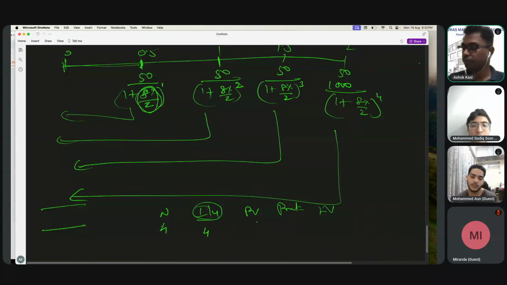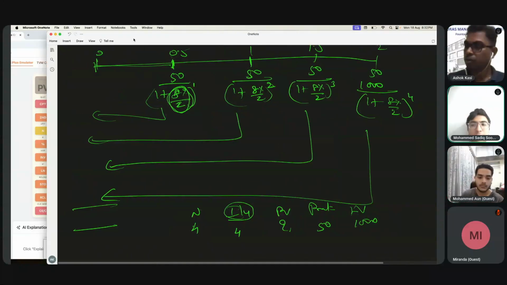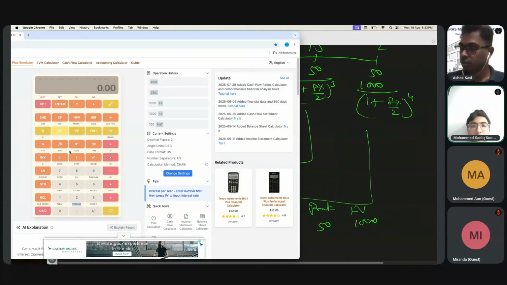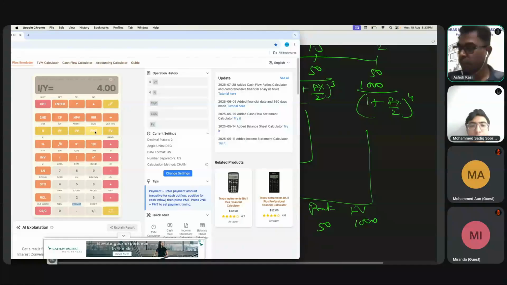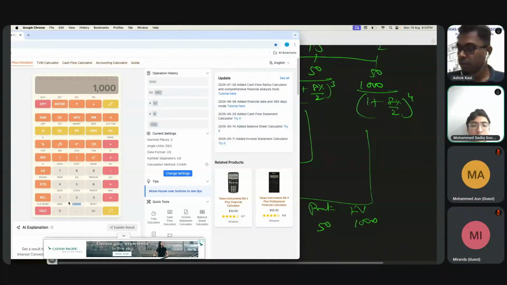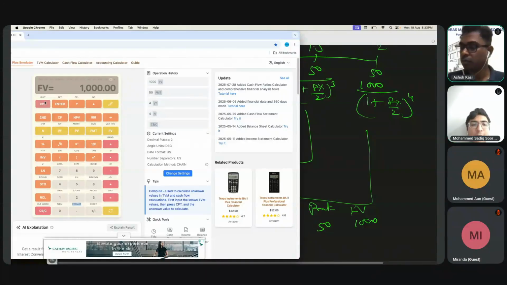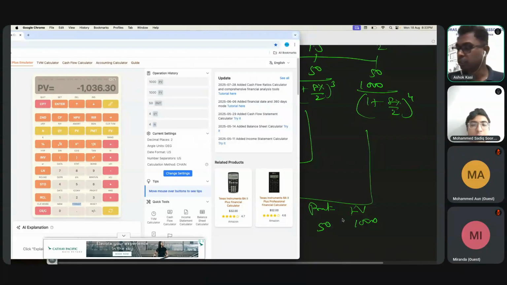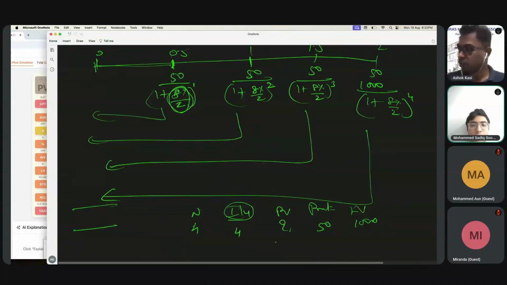So 4. Present value I need to calculate. Payment will be 50. Correct. So I'll use this. N is 4. IY is 4. Present value I need to calculate. Payment is 50. And then 1000 is the future value. Compute present value: 1036.30.